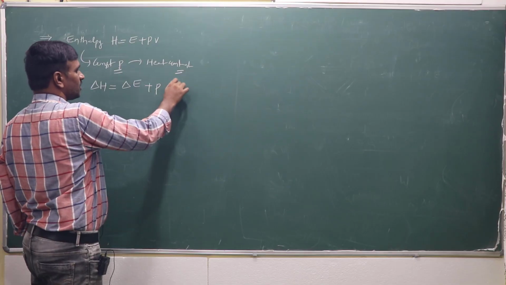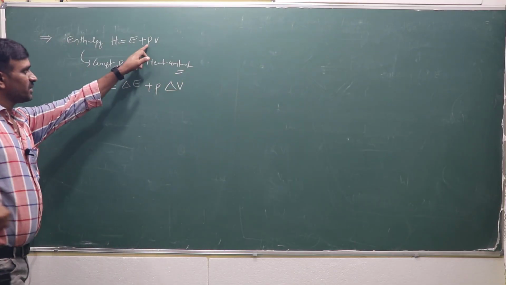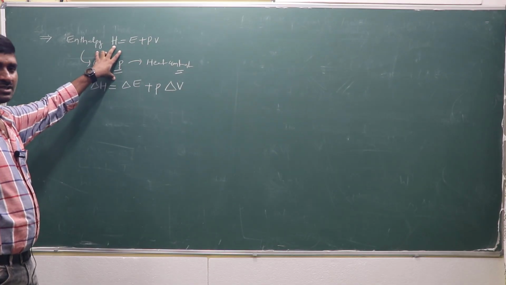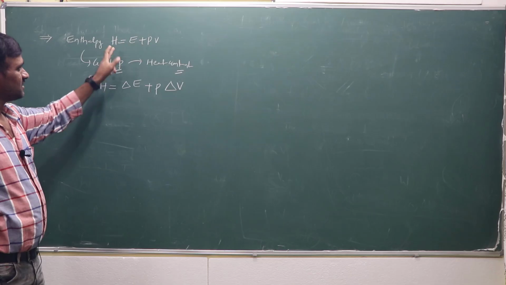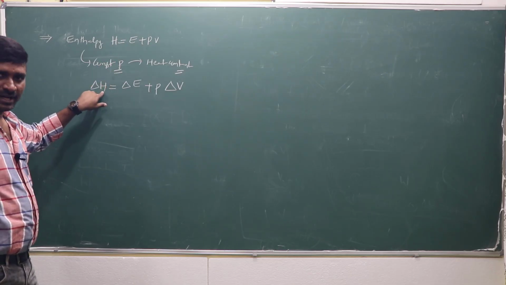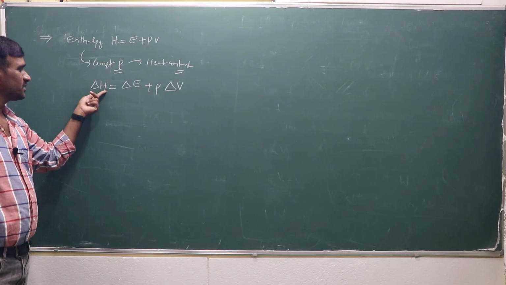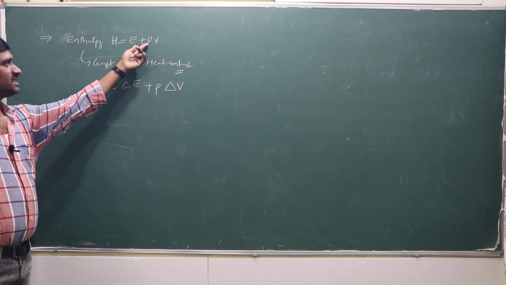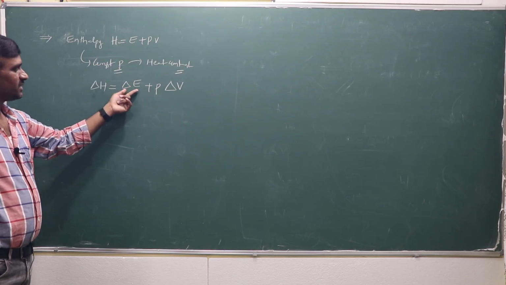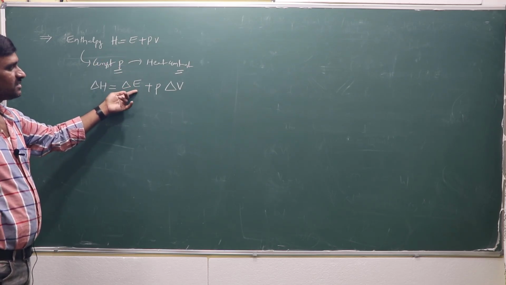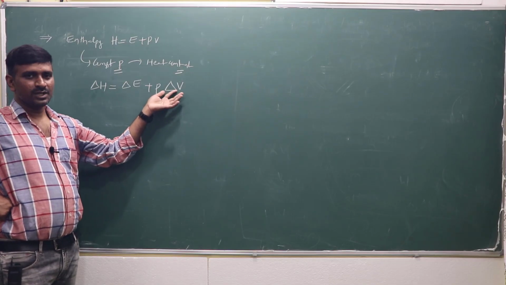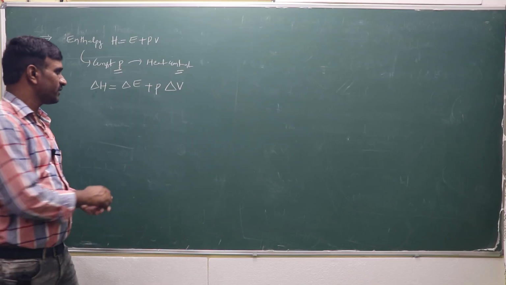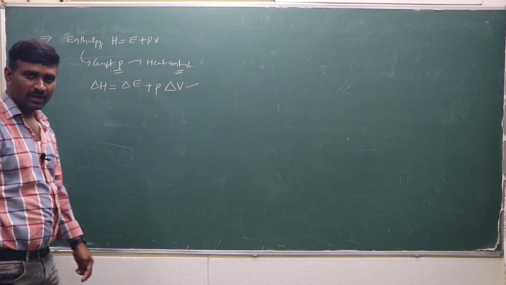P into delta V. At constant pressure, suppose the change in heat content is delta H. Heat content is H, so the change is H2 minus H1, where H1 is the initial and H2 is the final state. If pressure is constant and enthalpy changes, that means internal energy changes: E2 minus E1 plus P delta V, V2 minus V1. Then delta H is equal to delta E plus P delta V. This type of equation we use frequently going forward.